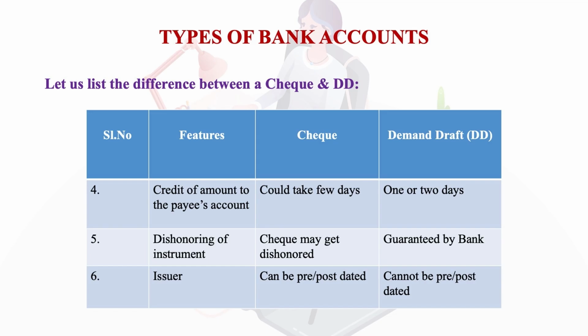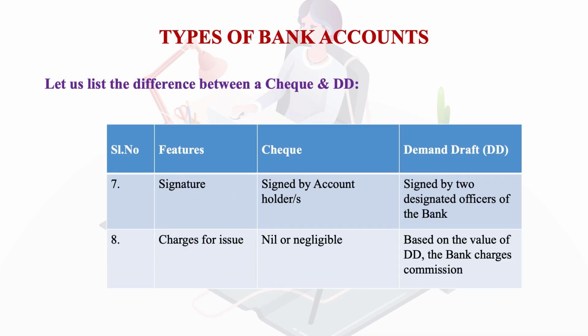Then dishonoring of instrument. A check may be dishonored. We have already learnt about it previously, when we were discussing it. But a demand draft is guaranteed by the bank. Then the next feature related to the issuer. The check can be pre or post dated, but the demand draft cannot be pre or post dated. It has to be of that particular date only. Then signature. The check is normally signed by the account holders, but a demand draft is signed by two designated officers of the bank. This is a major difference.